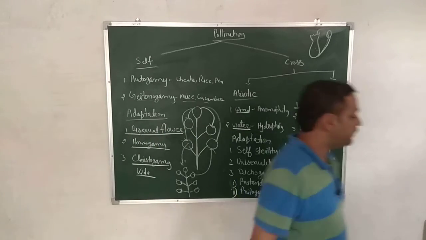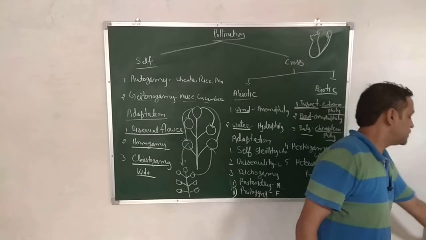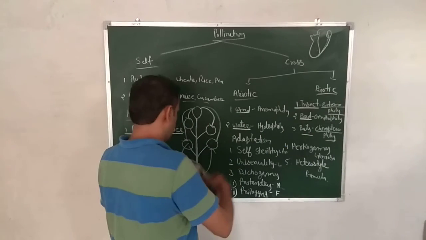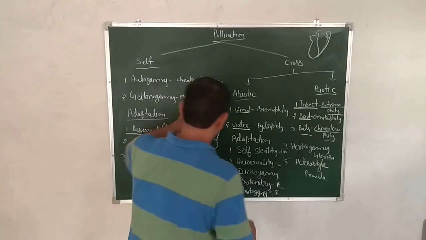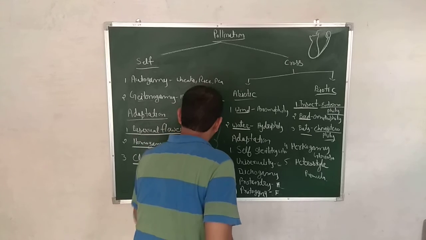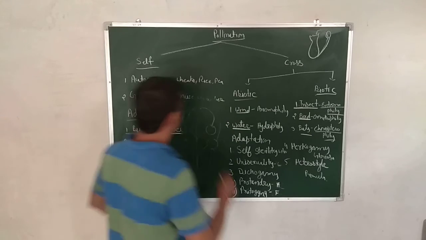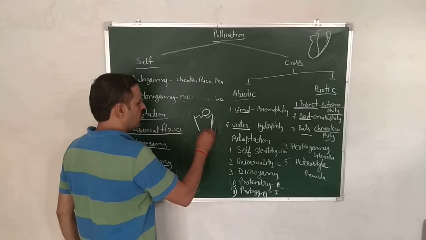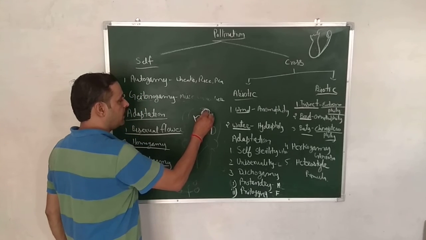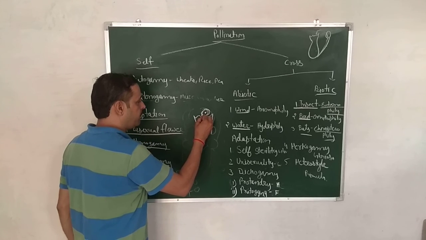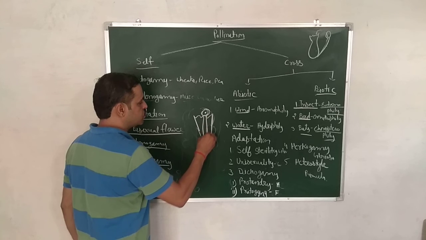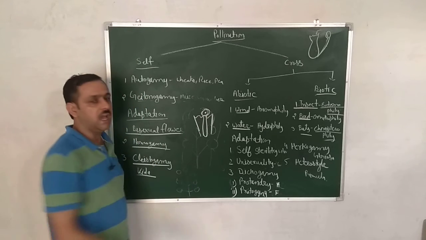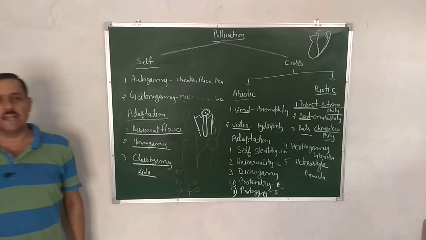First is self sterility. Self sterility means after pollination, pollen grain can germinate over stigma. Whenever it can germinate, then pollen grain produces pollen tube, which helps in fertilization.